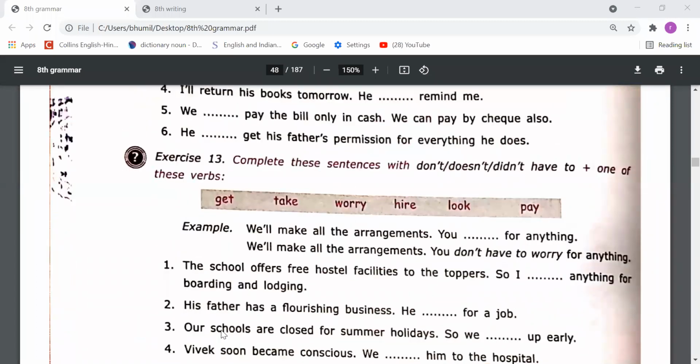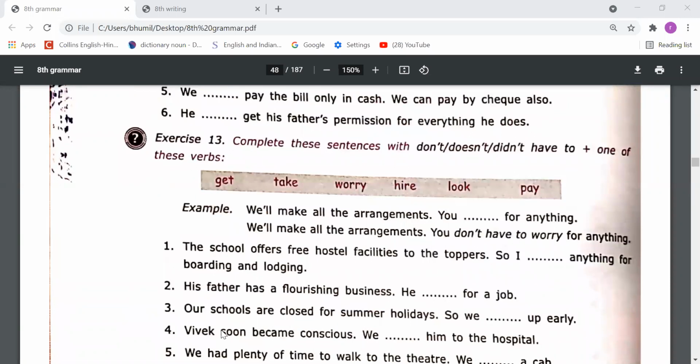Okay, next exercise number 13. Complete these sentences with do not, does not, did not have to plus one of these verbs. So dear students, you have to use these verbs and do this exercise: get, take, worry, hire, look, pay.